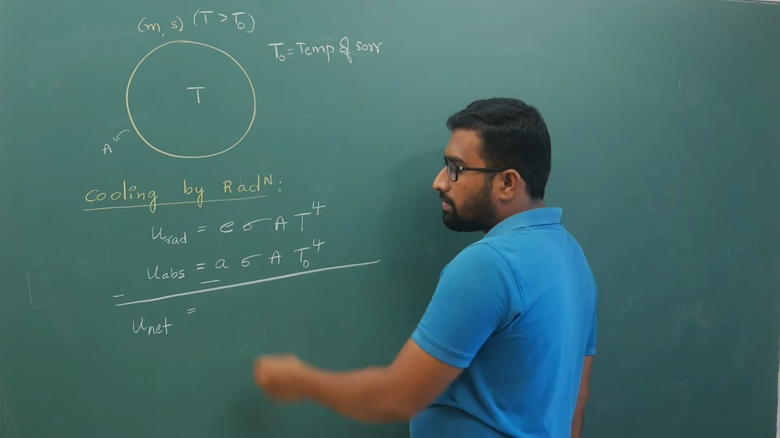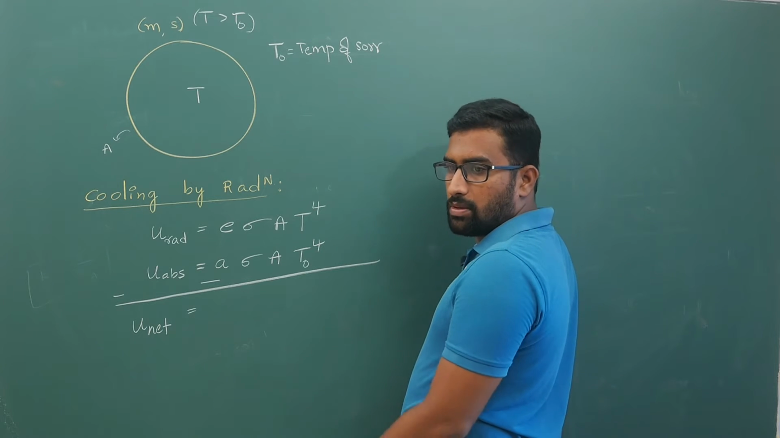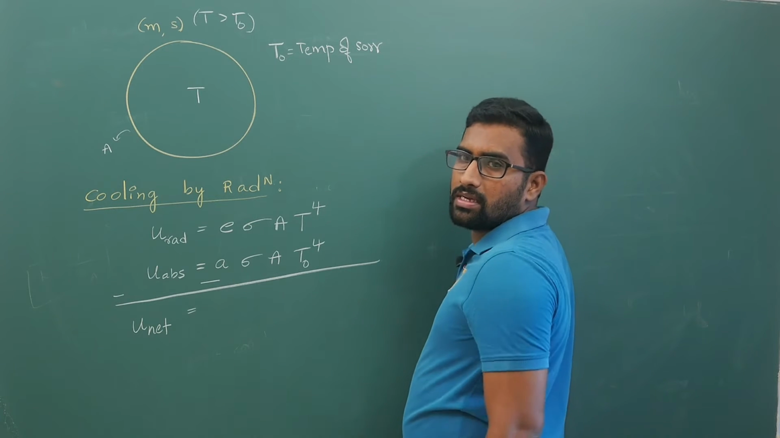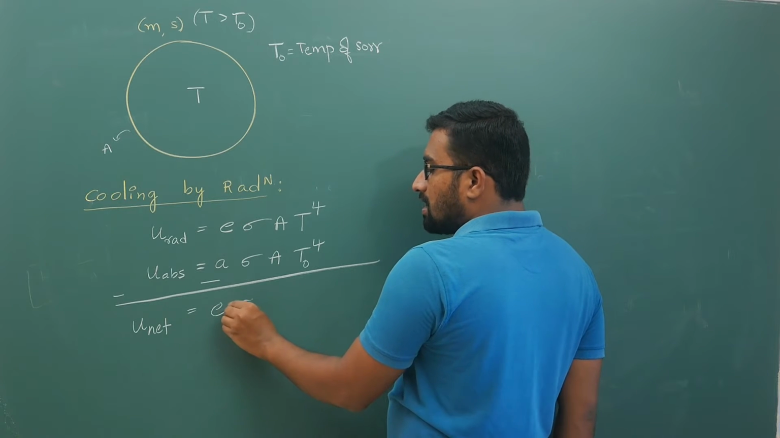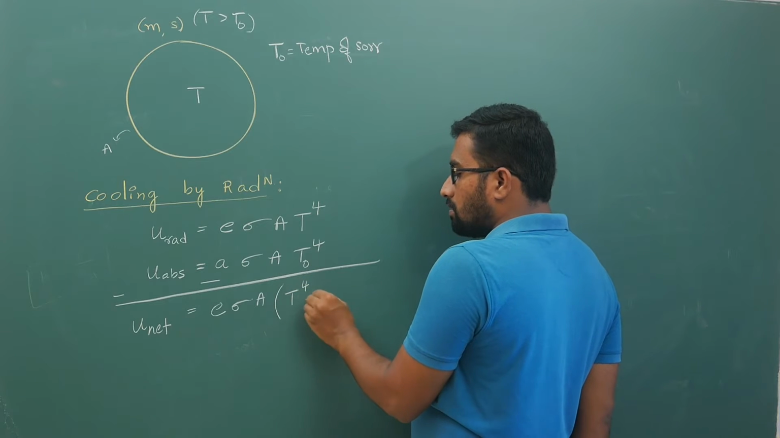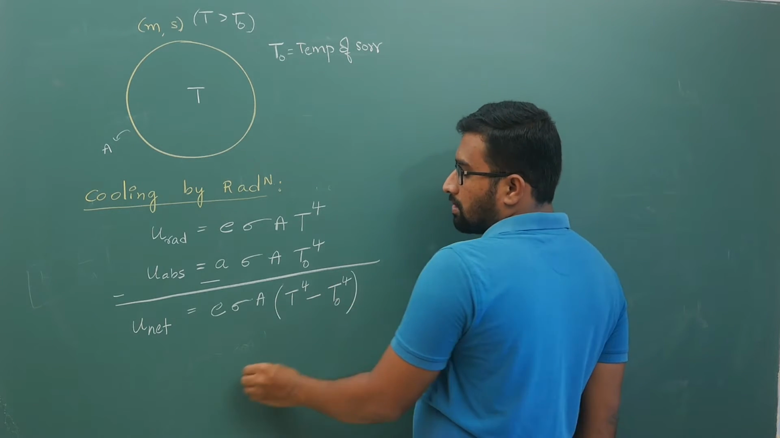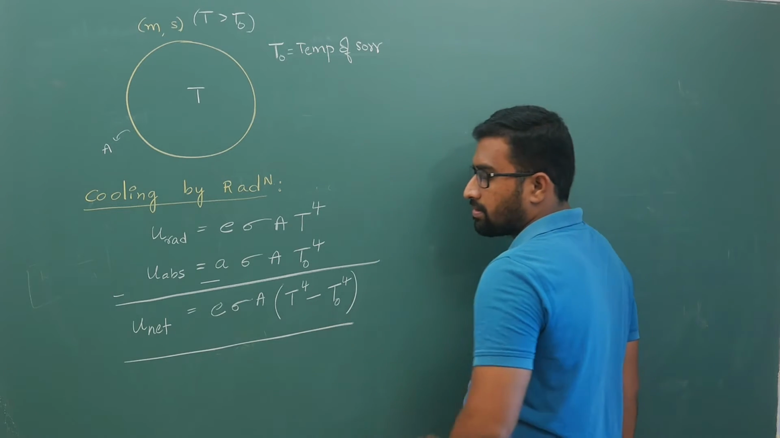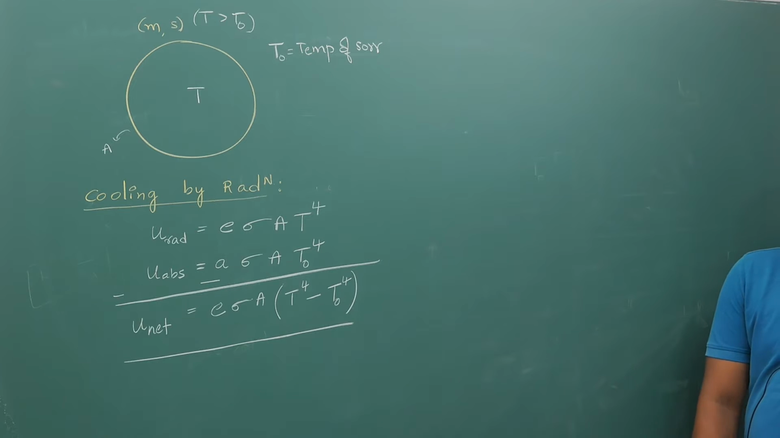We have seen from Kirchhoff's law that the emissivity of a body is equal to its absorptivity. This I have proved yesterday. So now I can take E sigma A constant out, and this will give you the temperature of the body power 4 minus the temperature of the surroundings power 4. Hope there are no doubts in this.